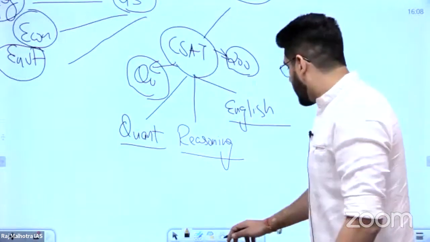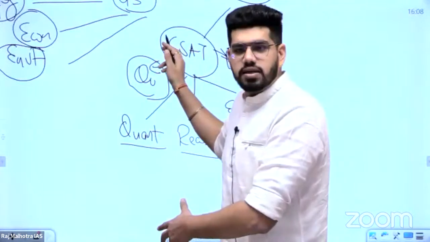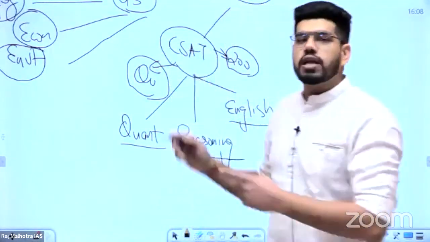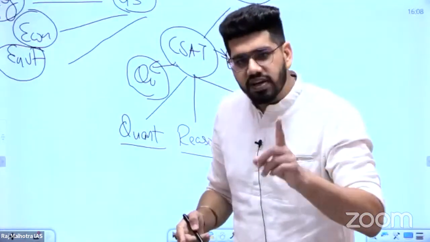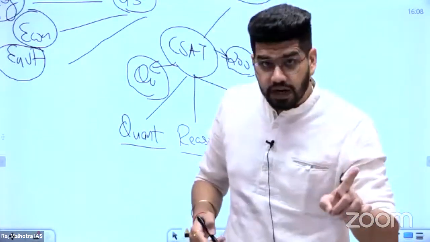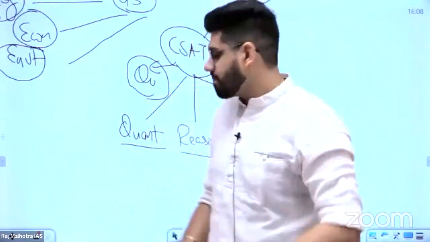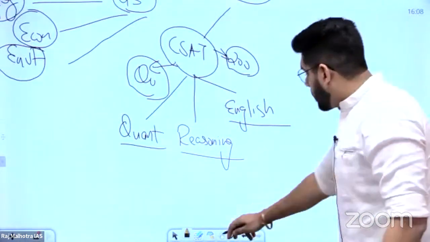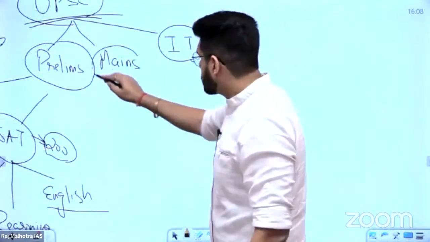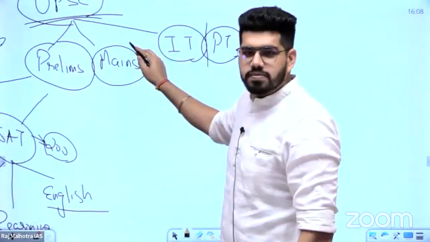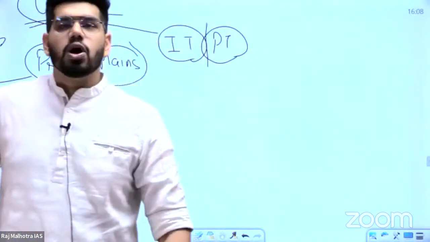So this quant, reasoning, and English becomes the part of CSET, which is qualifying in nature. But as I've told you earlier as well, it is very, very important for you to cover your CSET portion well before the exam, so that you are confident enough to crack it. Then the people who score merit on the basis of GS reach the portion of mains. Quant is basically mathematics.